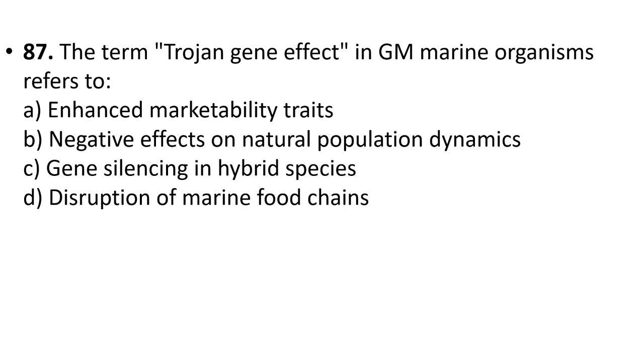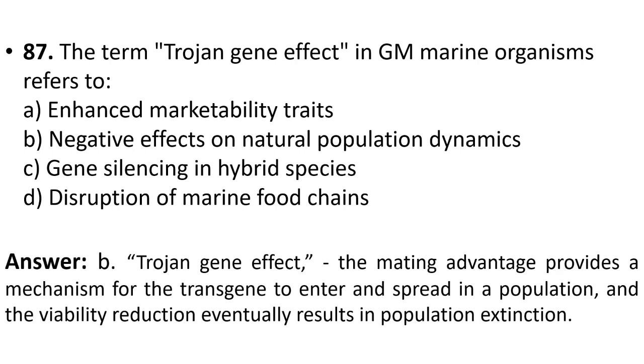87. The term Trojan genetic effect in GM marine organisms refers to enhanced marketability traits, negative effects on natural population dynamics, gene silencing in hybrid species, disruption of marine food chains. The answer is option B, Trojan gene effect. The mating advantage provided a mechanism for the transgene to enter and spread in population, and the viability reduction eventually results in population extinction.